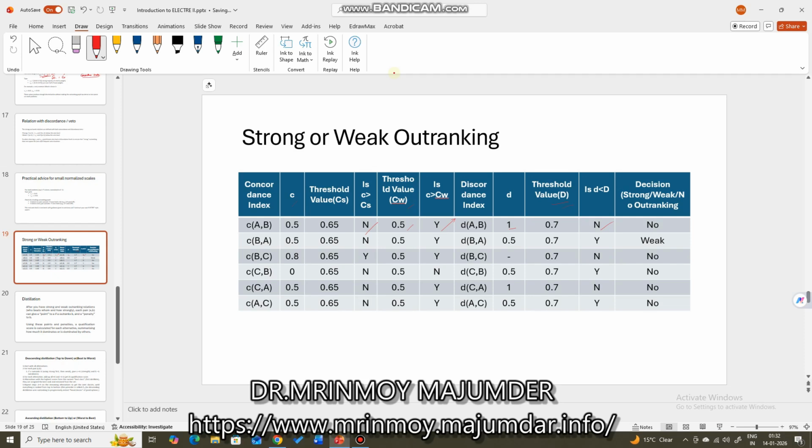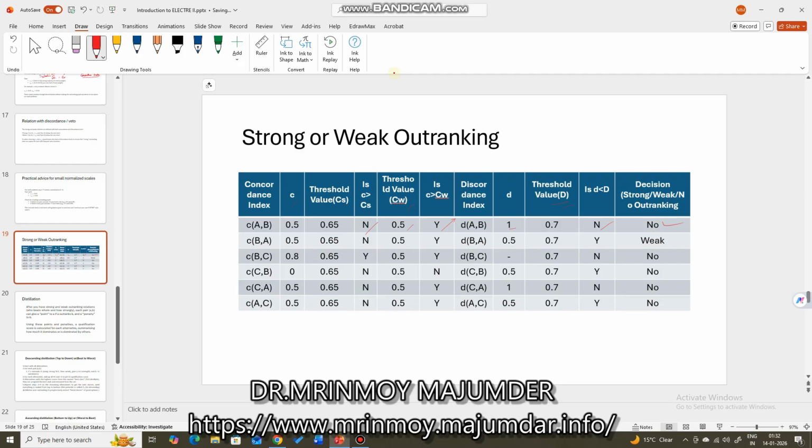We will say no outranking. Because although it is weakly outranks B, because for strong outranking it is no, but for weak outranking it is yes. So it is weakly outranking with respect to concordance, but it is not outranking with respect to discordance.